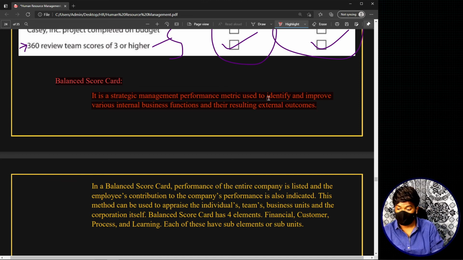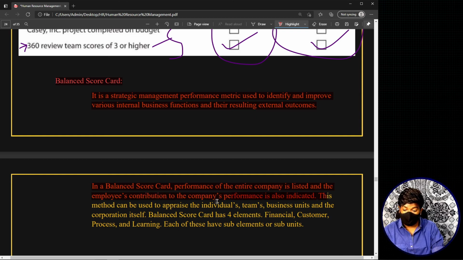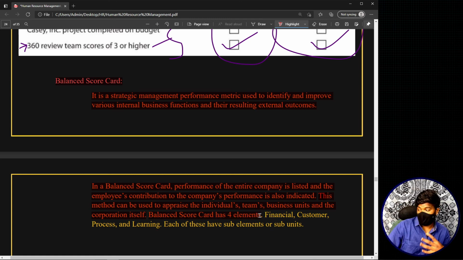So basically, in a balanced scorecard, the performance of the entire company is listed, and the employee's contribution to the company performance is also indicated. So this method can be used to appraise individuals, teams, business units, and the corporation itself. I told you, right? This balanced scorecard has 4 elements. That means if you open a balanced scorecard, you will have information relating to 4 different aspects or components of the organization.